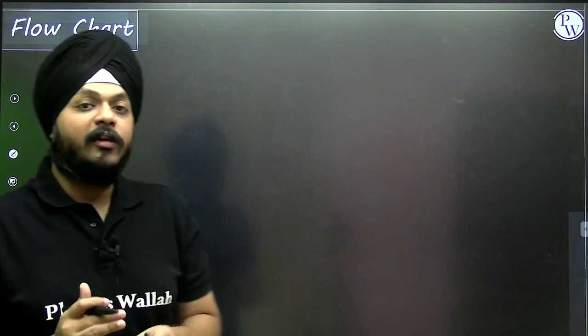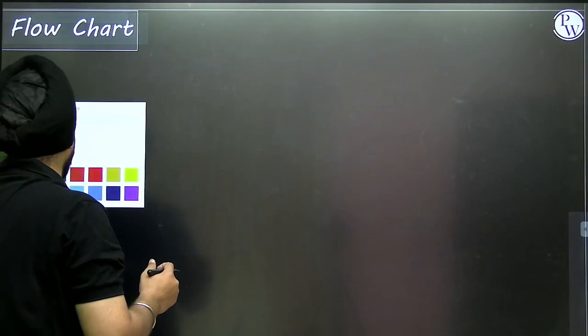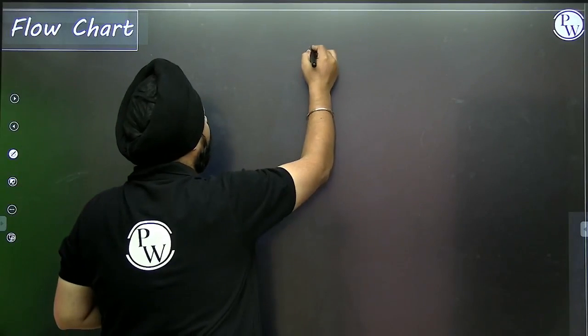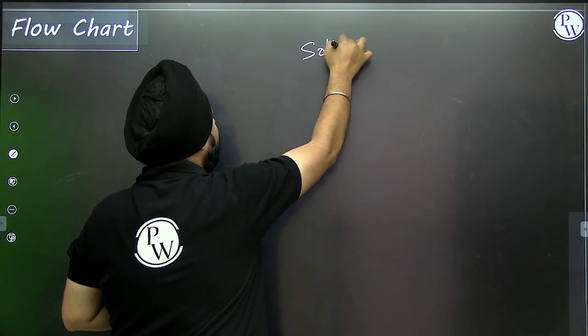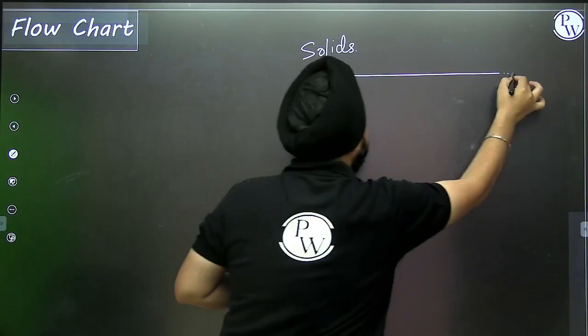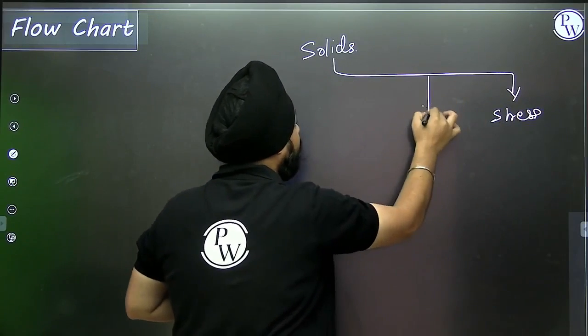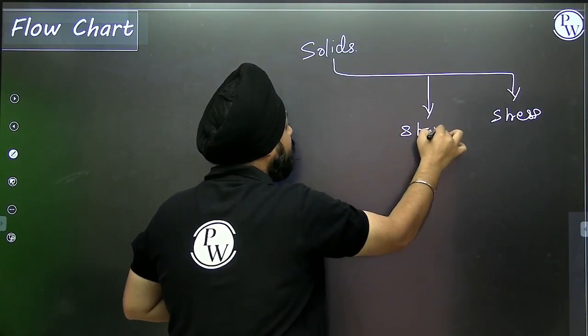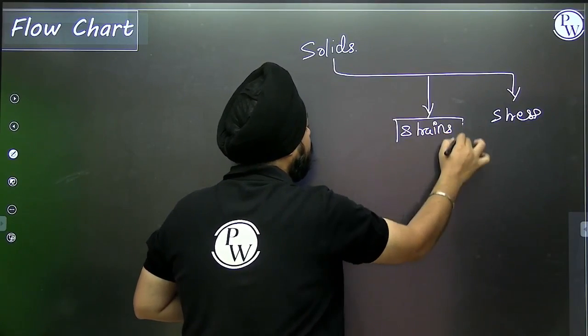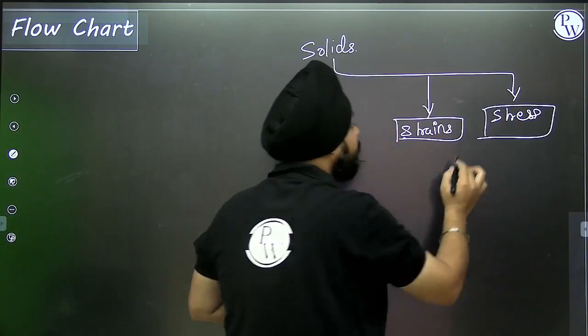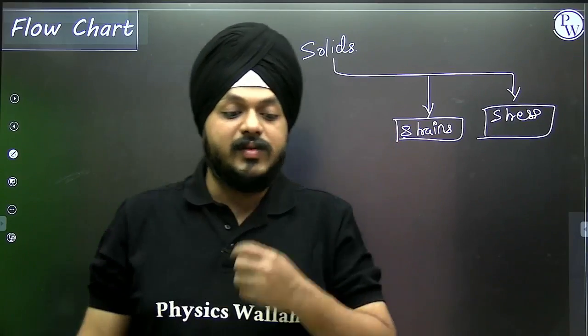First of all, let's move on to the flowchart of the respective chapters. If I'm talking about solids, solids start with stress and strain. We have n number of stresses and n number of strains.